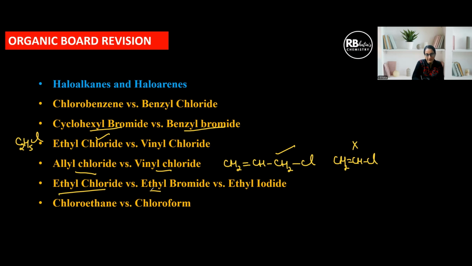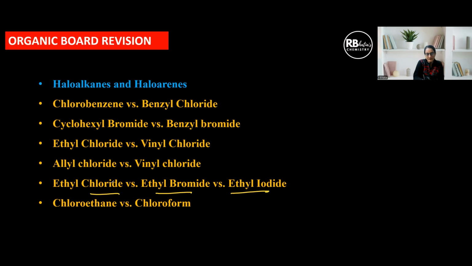Ethyl chloride versus ethyl bromide versus ethyl iodide, the same test, but what will be the difference here? In these three cases, there will be a difference in the color of the precipitate. AgCl is white, AgBr is pale yellow, as we discussed, and AgI is proper yellow, right? So that's the difference. And now the last one is chloroethane versus chloroform.